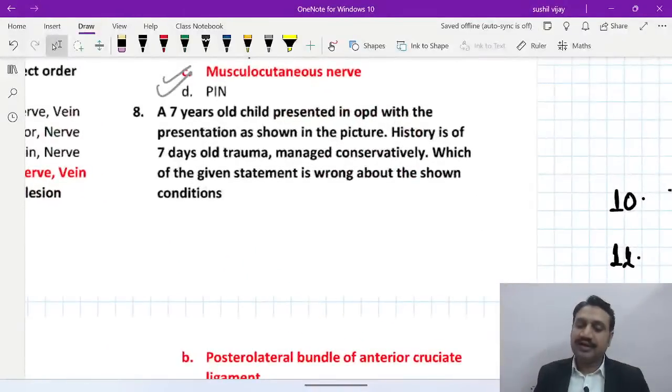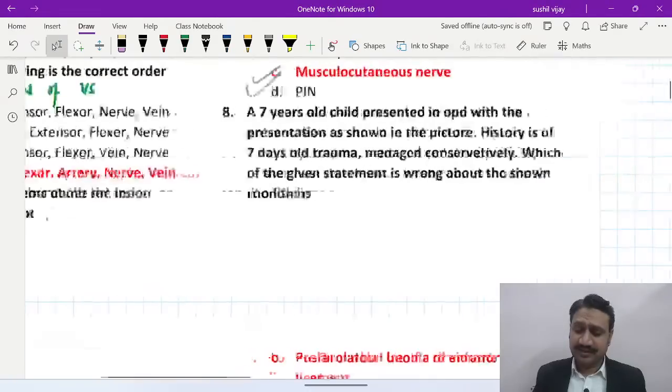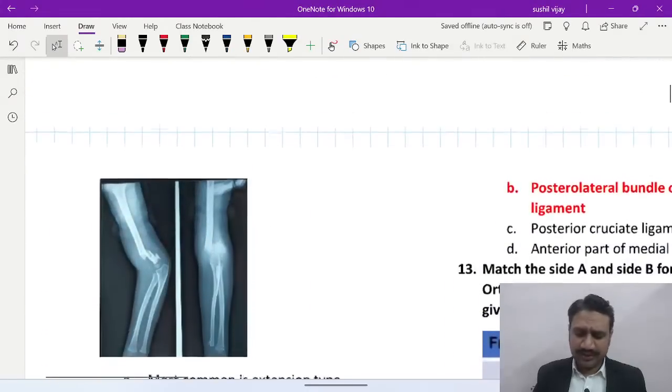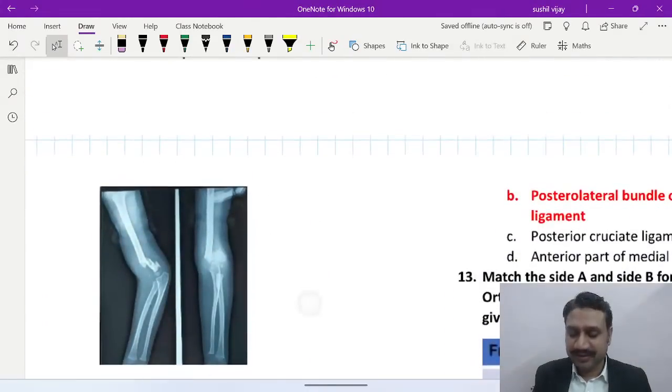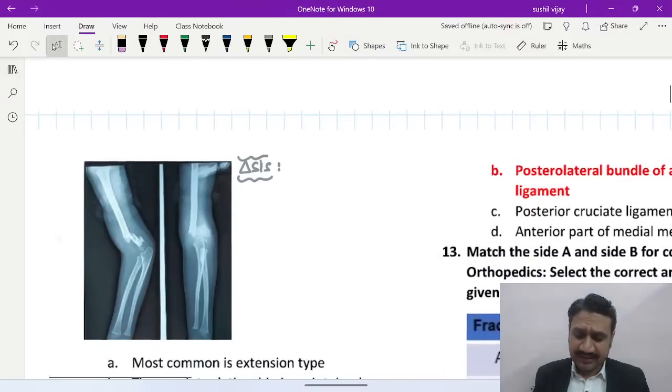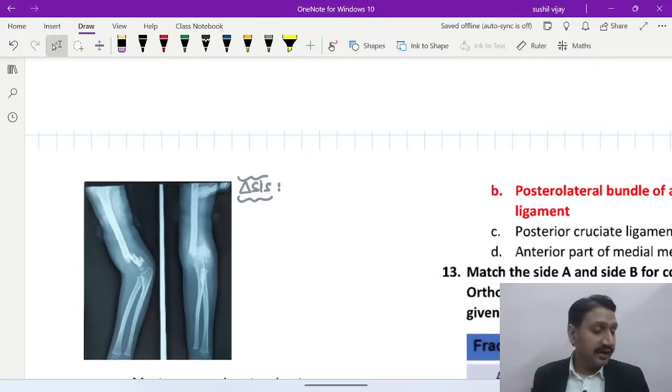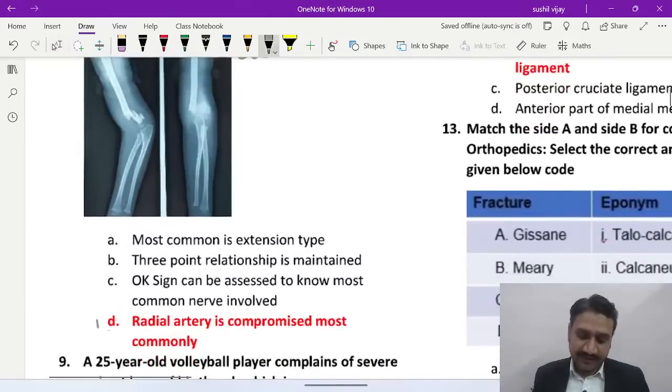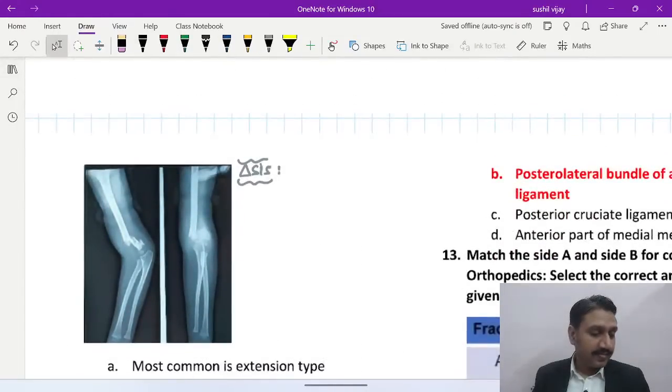A 7-year-old child presented in OPD with the presentation as shown in the picture. History of 7 days old trauma, managed conservatively. Which of the given statements is wrong about this shown condition? What is the diagnosis? Can somebody please tell me the diagnosis of this fellow? Kamran has said 8th D. Okay, but Kamran, what is the diagnosis? Please tell me that as well.